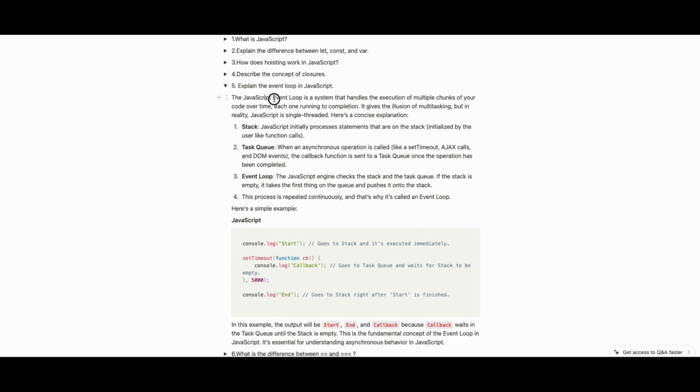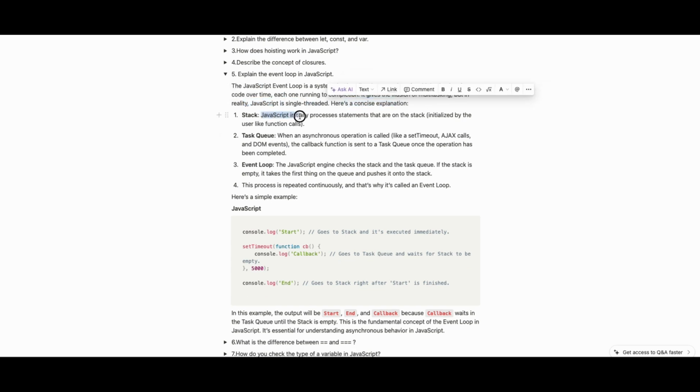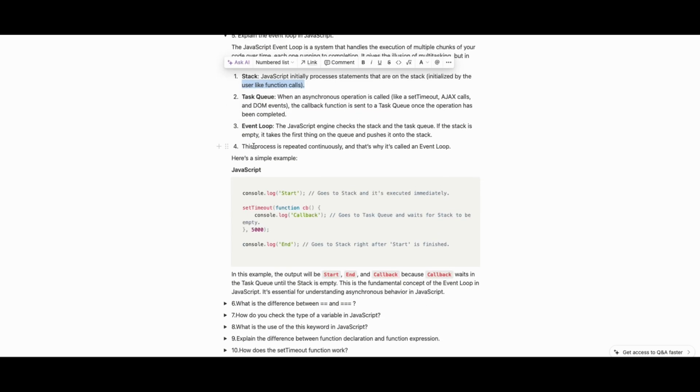In JavaScript, the event loop is a system that handles execution of multiple chunks of your code over time, each one running to completion. It gives the illusion of multitasking, but in reality, JavaScript is single-threaded. Here is a concise explanation. Stack: JavaScript initially processes statements that are on the stack, initialized by the user like function calls. Yep, same as we thought.